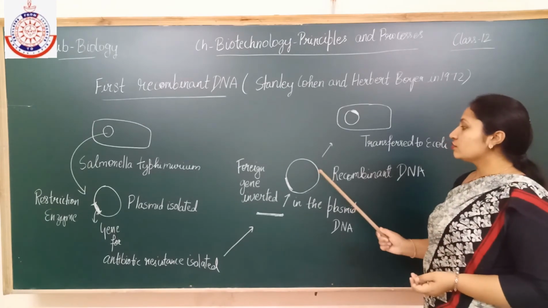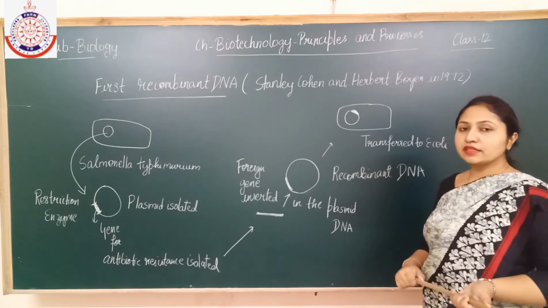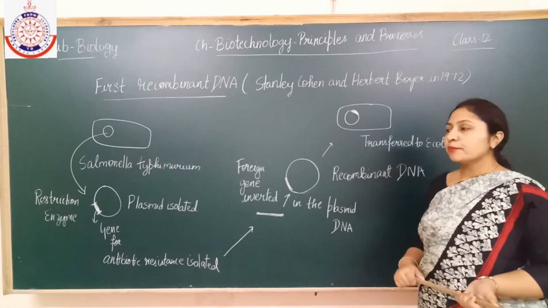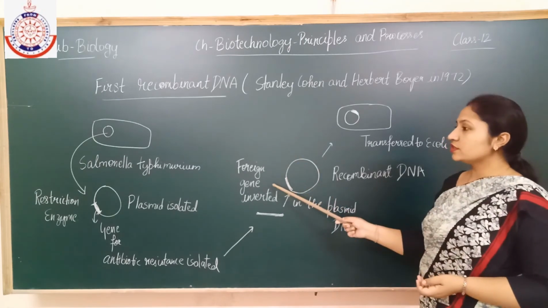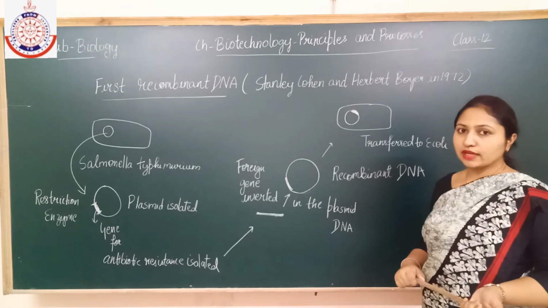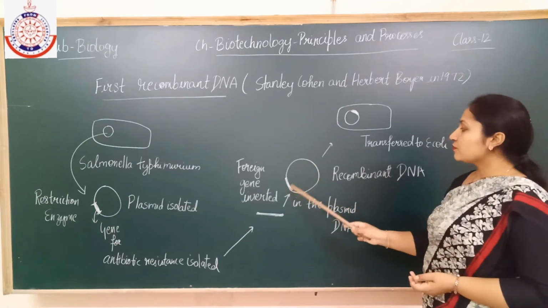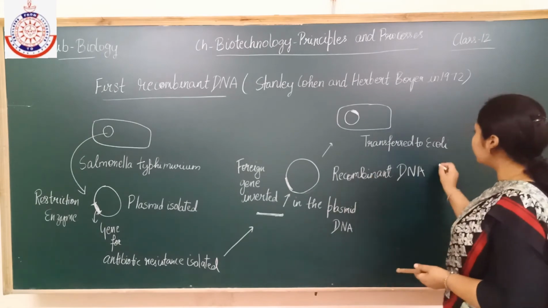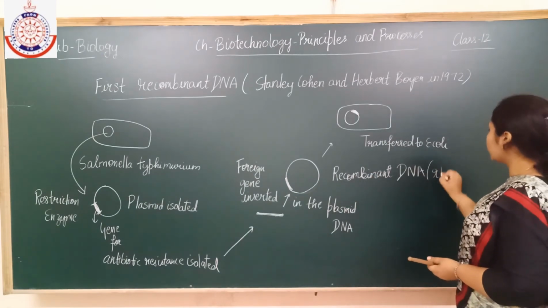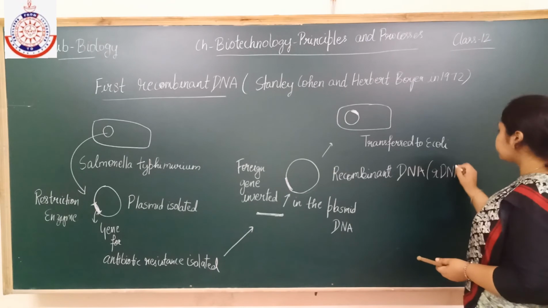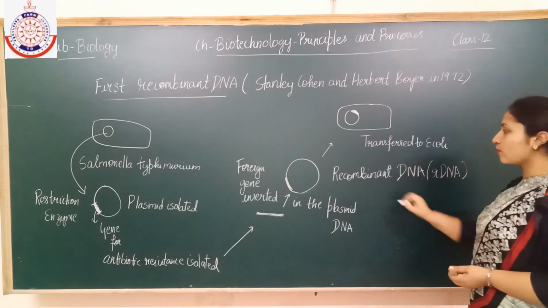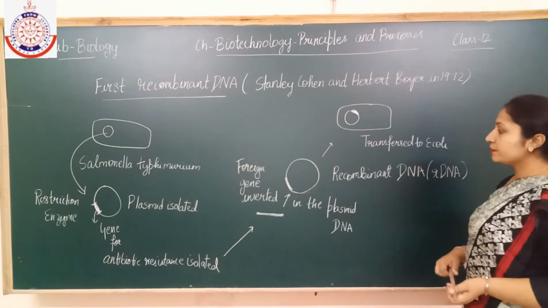I told you plasmid DNA is also known as a vector because it transfers the foreign gene into the host organism. So plasmid DNA plus foreign gene is known as recombinant DNA, or rDNA, the short form of recombinant DNA.